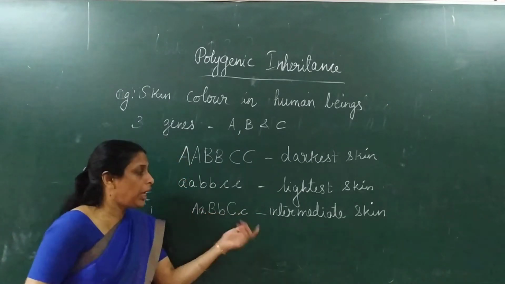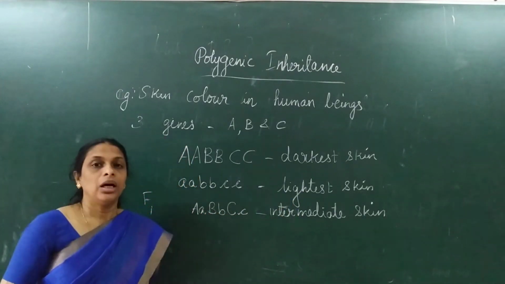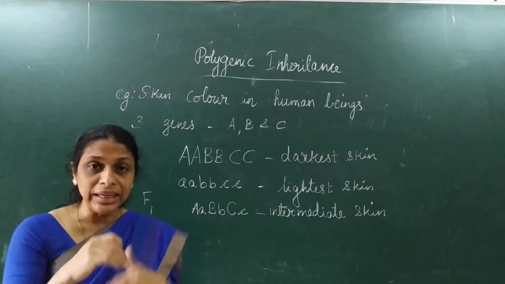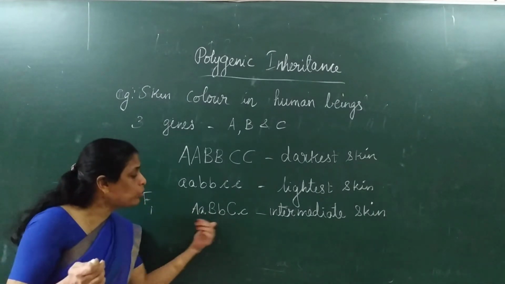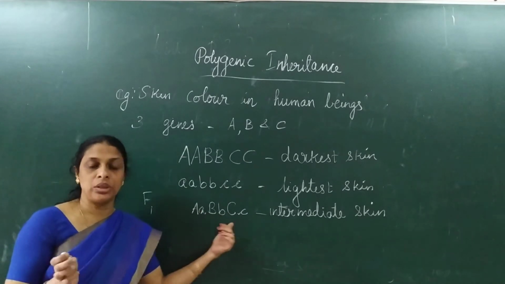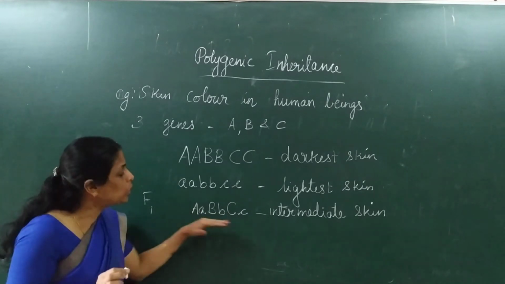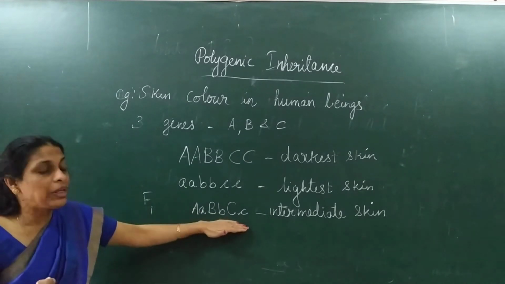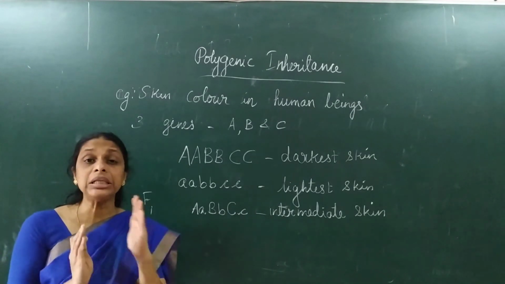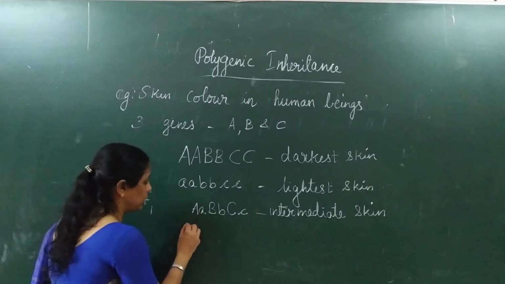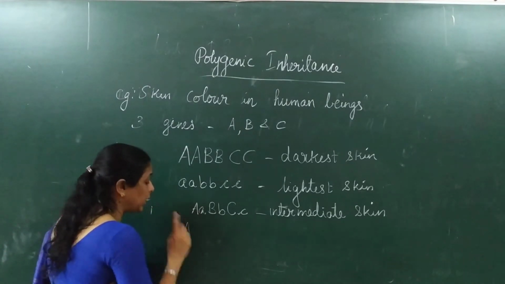Now if a person with intermediate skin color marries, the next generation... So just tell me how many gametes will be produced from this genotype. A person with this genotype produces how many gametes? There will be 8 gametes. Which are the 8 gametes? Can you just tell?